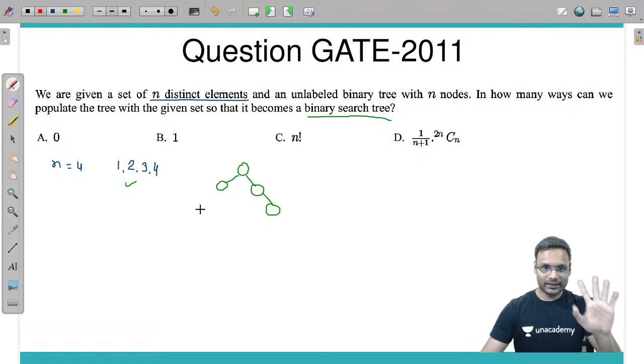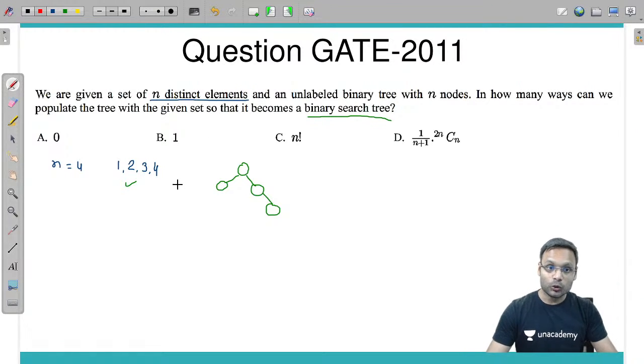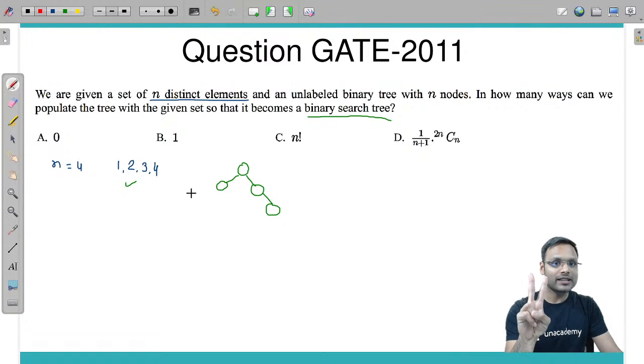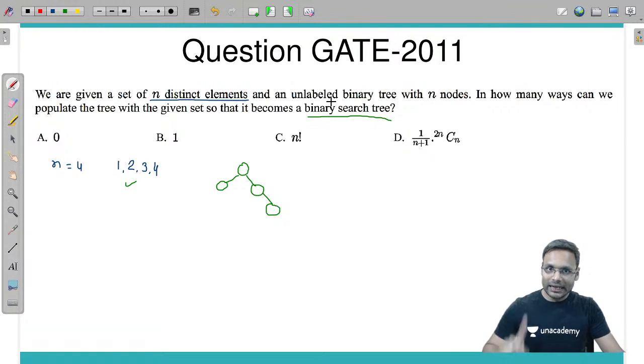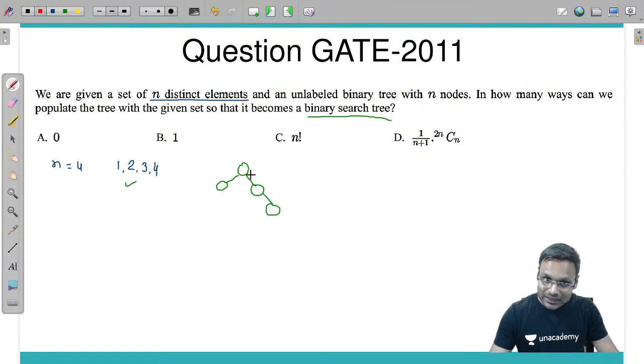Okay, now listen. Let's try to do this. Two things are given clearly. Elements are given: 1, 2, 3, 4. A tree is given. I have taken a tree of n nodes. Now I need to put these values in the tree so that the tree becomes a BST. I can put this value 2 here, 1 here, 3 here, 4 here.